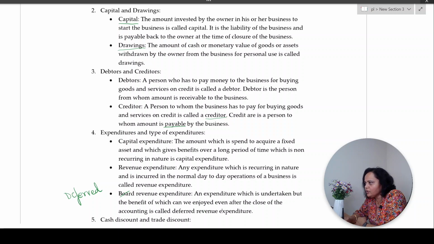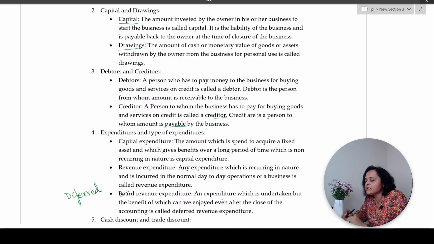Say suppose you have, I'm just giving you an example. You have a Tata Sky connection at home and you have paid for 2 years in one go. Why? Because you were getting some scheme and a discount. So you paid the money for the subscription for 2 years today itself.